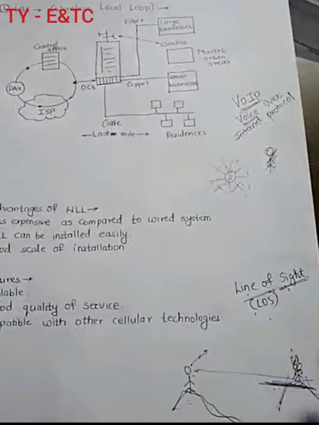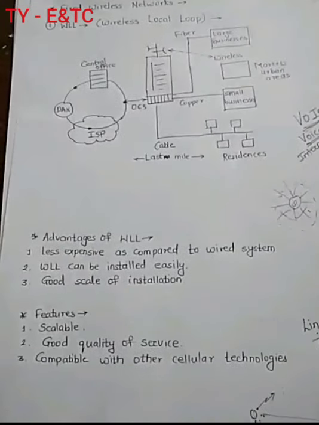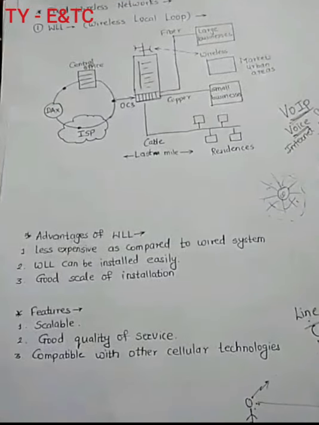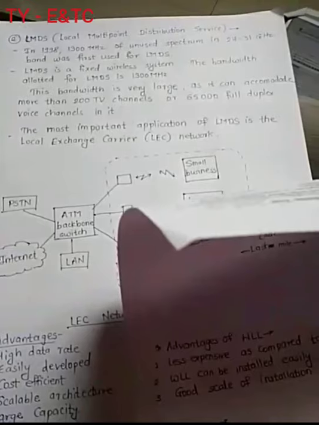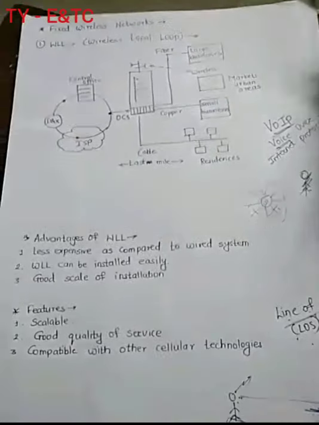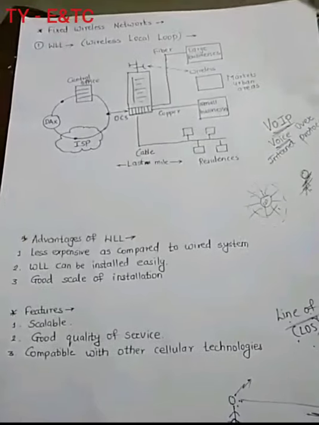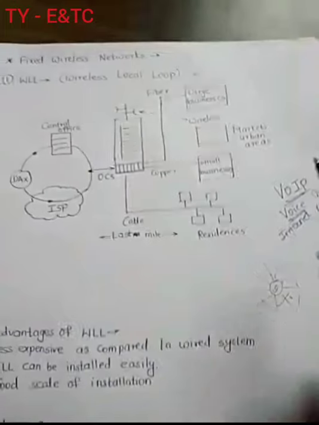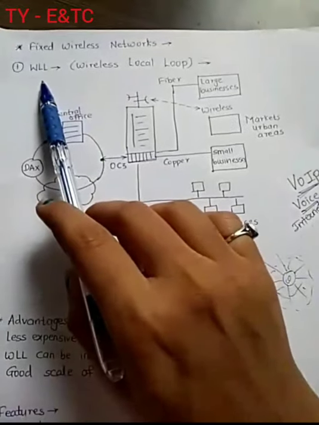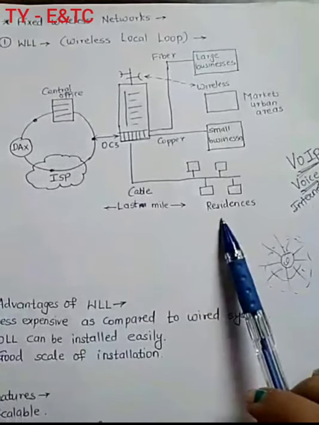Okay, so as I told you, there are two types of network that we have to study. First is WLL, which is called wireless local loop, and the second is called LMDS. LMDS means local multi-point distribution service. So these two parts can be asked for theory exams. These are a kind of network. That means you can transfer the signal from one point to any other point with the help of internet. Okay, so this is an architecture of, first we will study about WLL, wireless local loop. This is a basic architecture. You can see this architecture, you have to draw it in the paper also if it is asked.